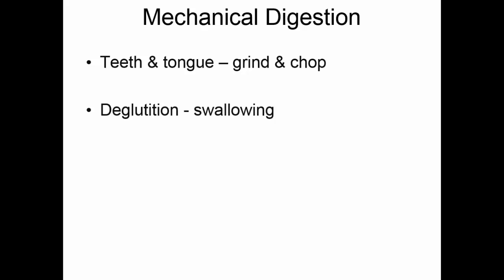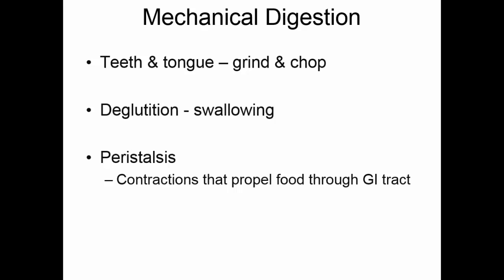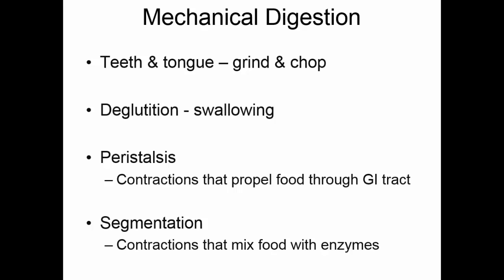For mechanical digestion, the teeth and the tongue begin the grinding and chopping process. We then swallow, deglutition, and peristalsis takes over. Peristalsis are contractions, smooth, regular contractions that propel the food through the gastrointestinal tract. At certain places along the gastrointestinal tract, segmentation occurs. These are contractions that help mix the food with the enzymes.